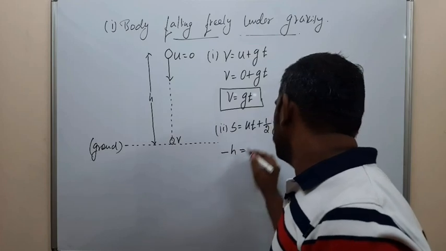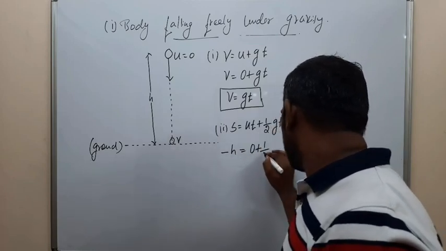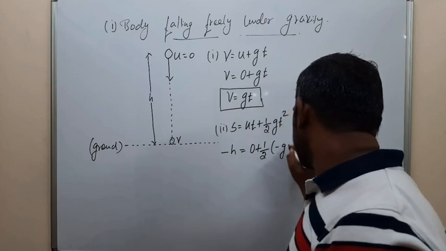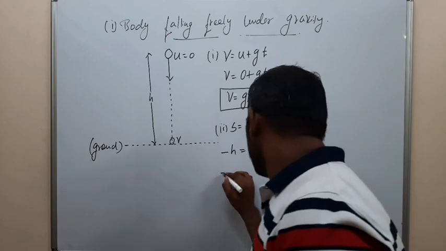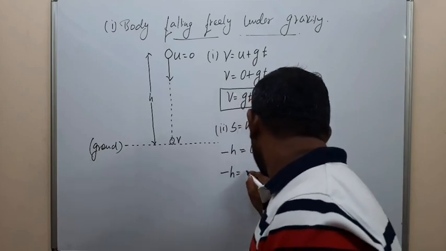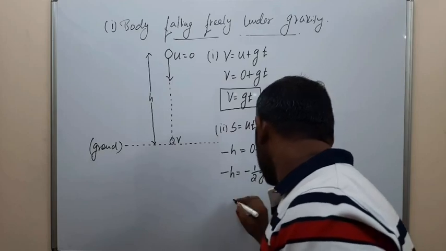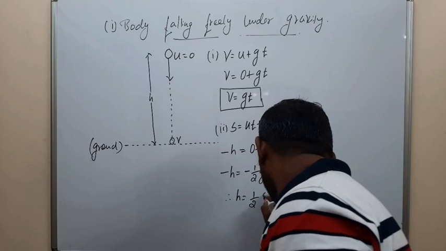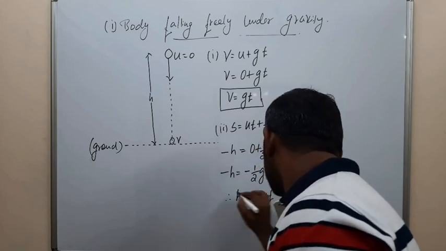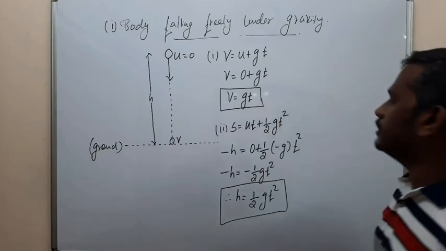So minus h is equal to ut, where the initial velocity is 0, plus half, g is always minus, t square. So minus h is equal to minus half gt square. Therefore, h is equal to half gt square.